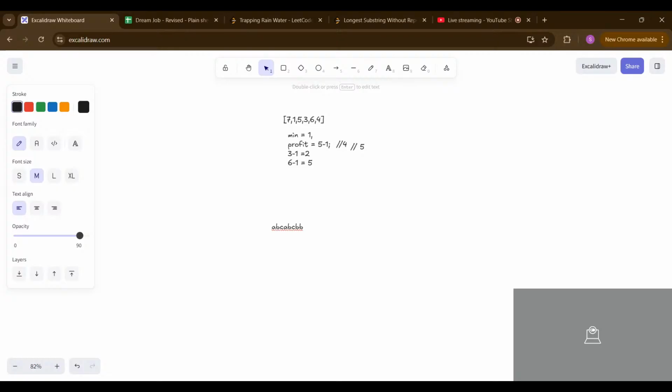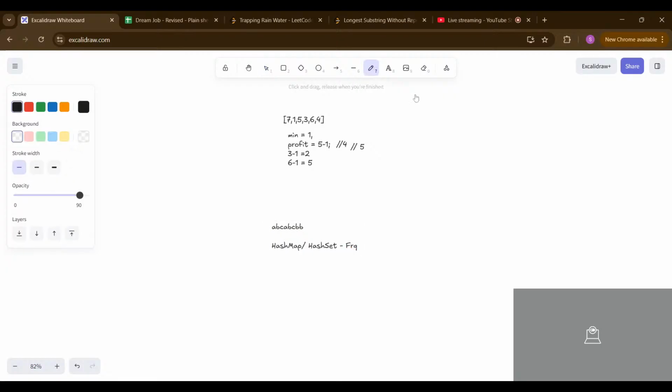As I already said, when frequency comes into the picture, that's when we need a hash map or hash set. Basically, when frequency comes in, you must use a hash map or hash set every time. In this case we are going to use a hash map. I will draw how we use it. A hash map stores keys and values. So we will store the character as the key and its index as the value.